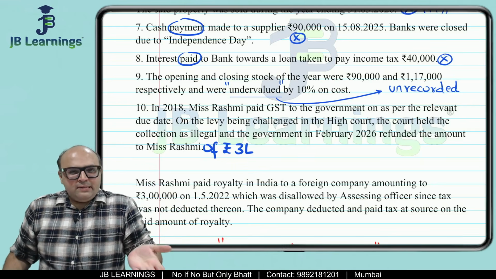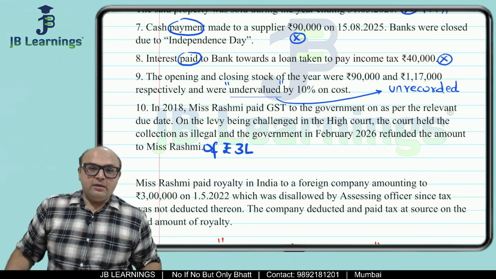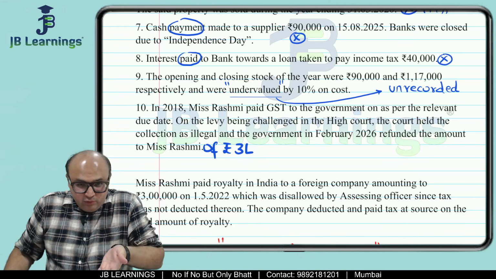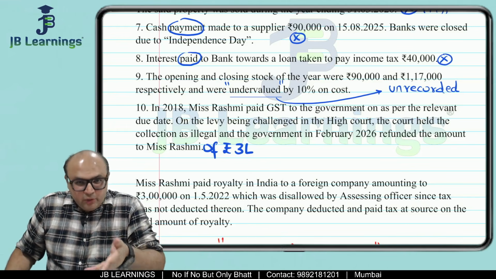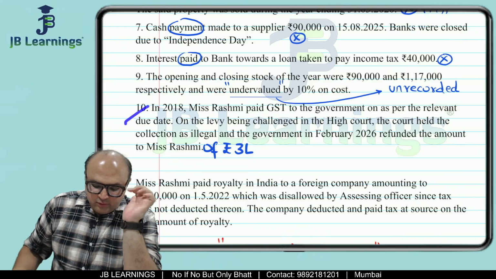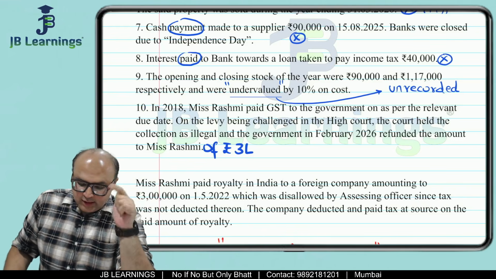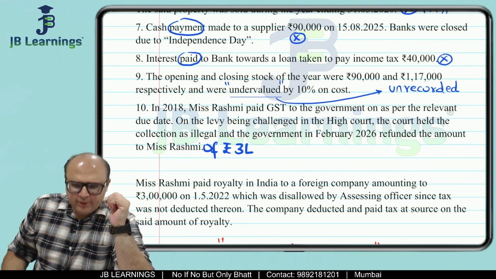Sometimes there is excess, sometimes there is lack of information. So we have to read the question very well and understand whether this information is useful, whether it is related to income and expense, chapter 6A, or we have to ignore it. Now this 10th adjustment is in 2018: Miss Rashmi paid GST to the government in 2018, as per the relevant due date.